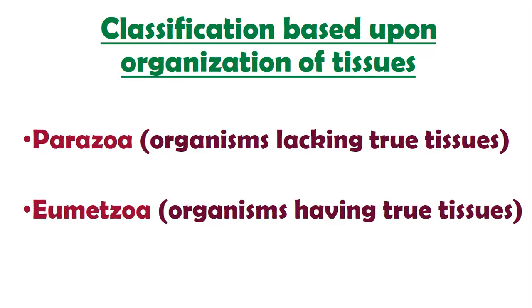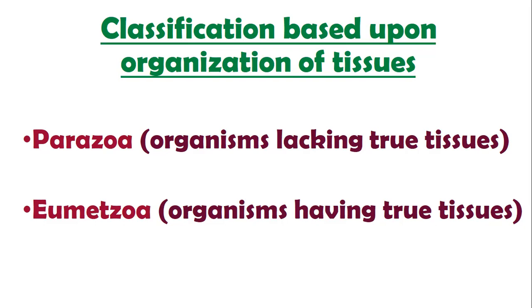So the first group of animals is called protozoans, animal-like protists. Protozoans are single-celled organisms. And now I am discussing tissues. It means it's not about the protozoans. This is the story about all of the animals having a multicellular body.